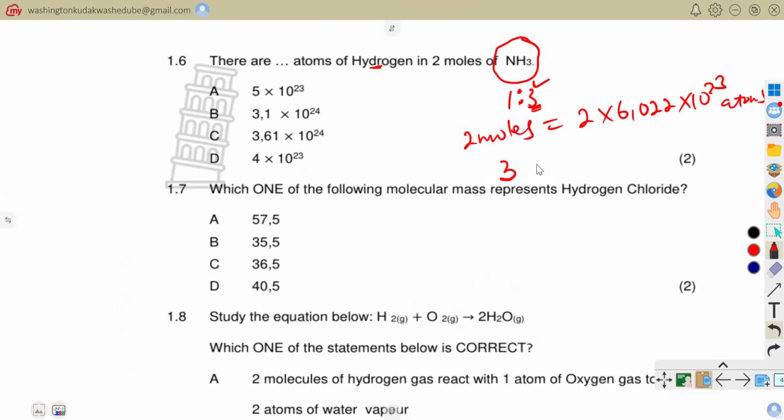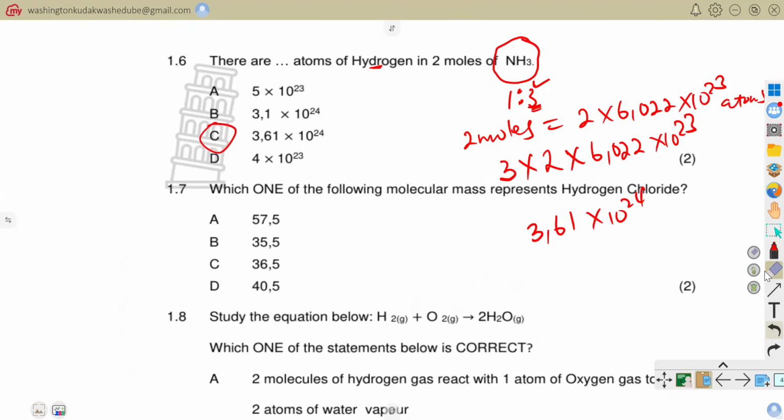And then you say 3 atoms of hydrogen times 2 moles of ammonia. And 2 moles represents 6.022 times 10 to the power 23. So if you do this, you are going to get 3.61 times 10 to the power 24. So our answer was just supposed to be C there. Because 3 times 2 is 6, and then 6 times 6.022, you are going to get 3.61 times 10 to the power 24.